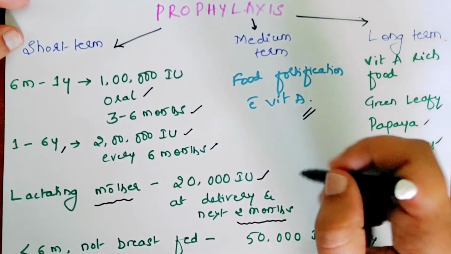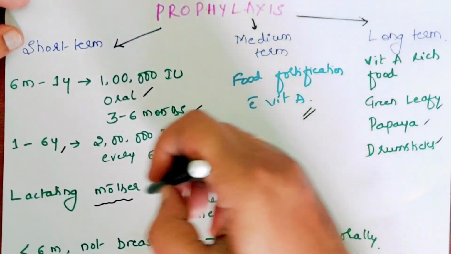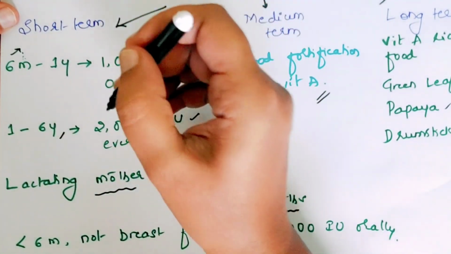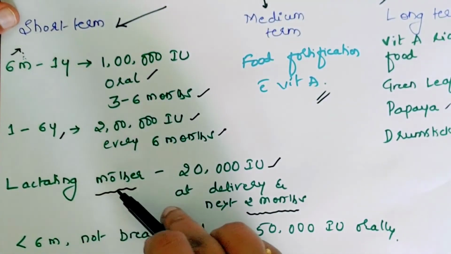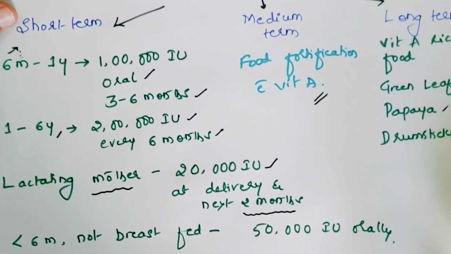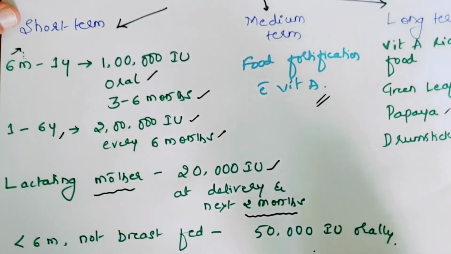That is more than enough for a child who is breastfed. That's why the schedule is not given for babies less than 6 months who are breastfed. You will be treating the lactating mother only, so that is more than enough for the baby. But if the child is less than 6 months and not breastfed, then go for 50,000 international units orally.